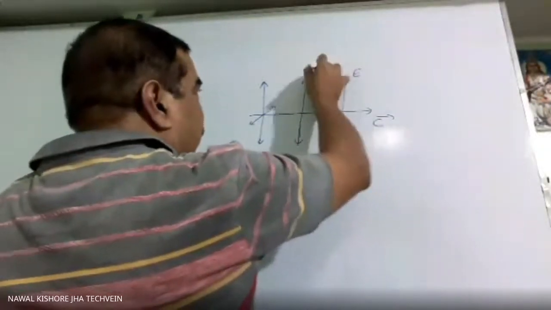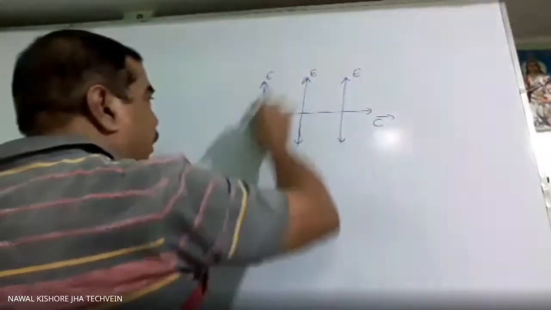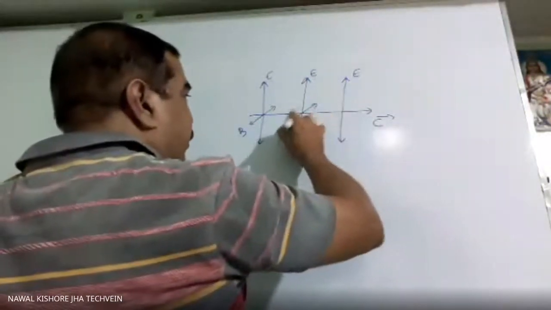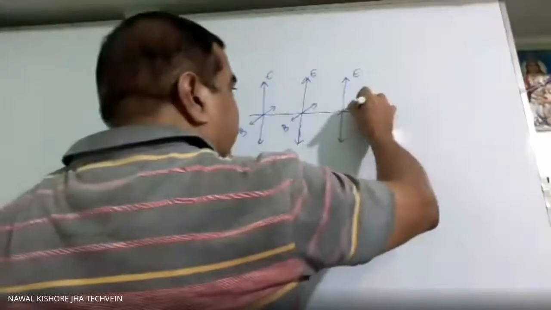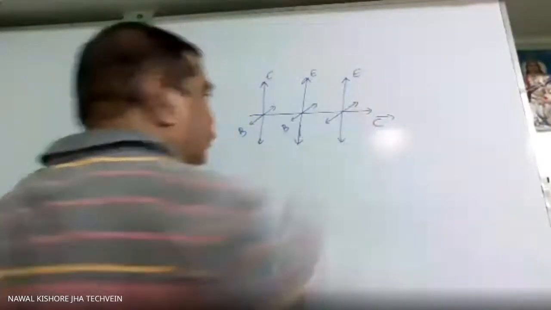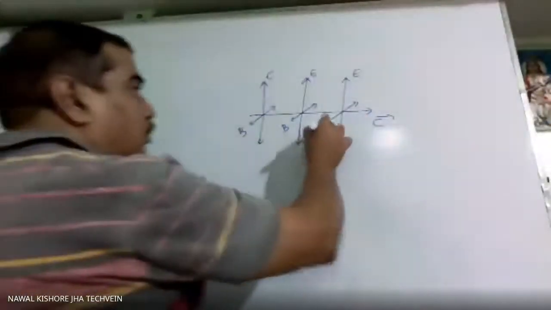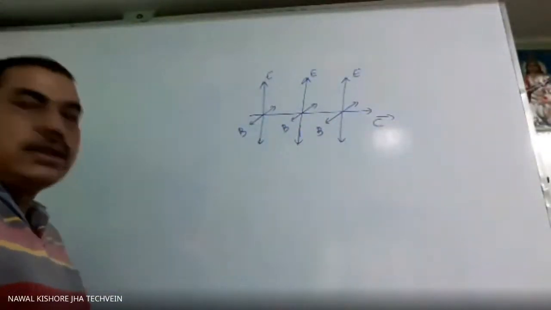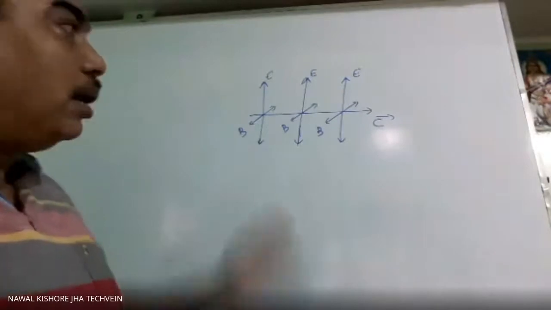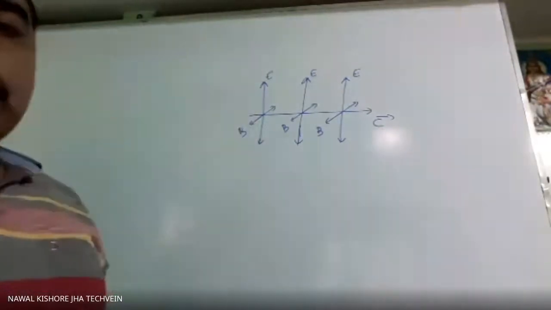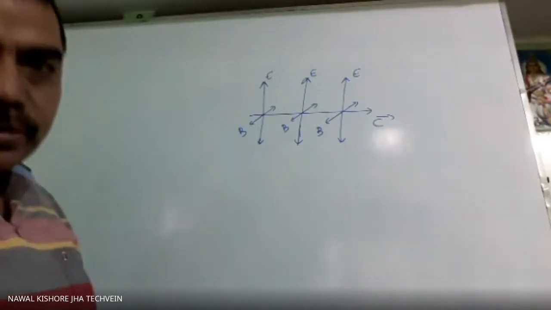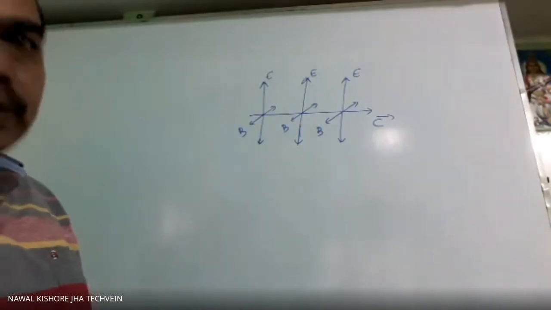So this is the electric field and this is the magnetic field. At all points it will be the same. This is an example of polarized light. Or the magnetic field may be along the y-axis and the electric field may be along the z-axis. That also may be the case.